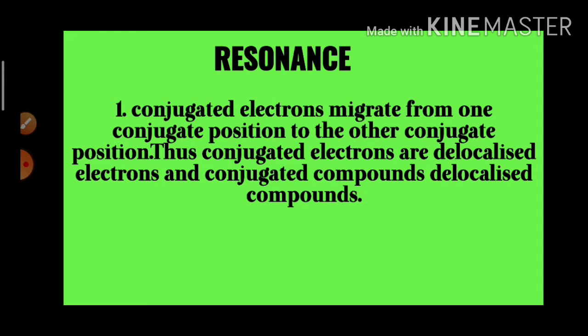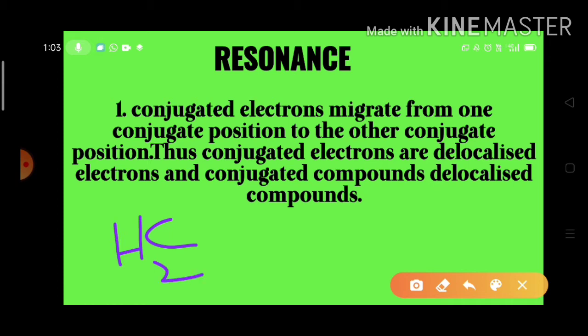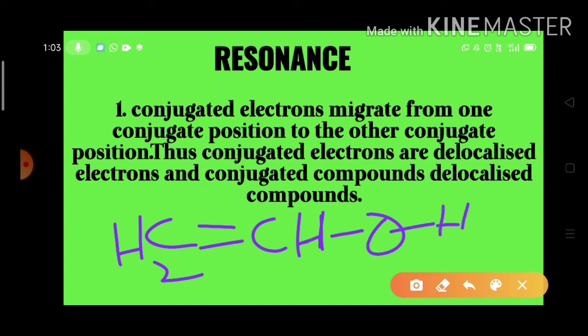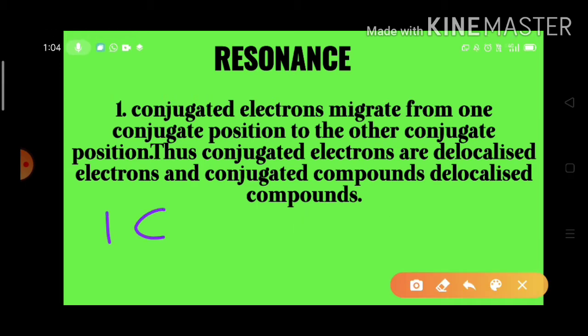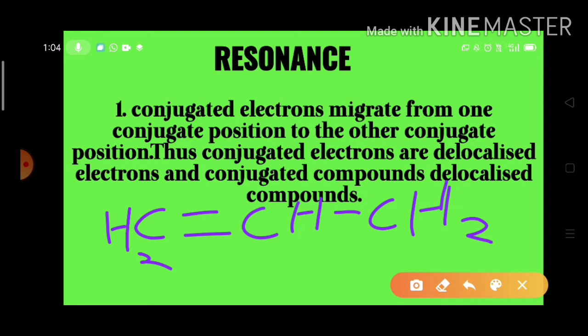When conjugation is there, for example, look here. I am writing here allyl carbocation.